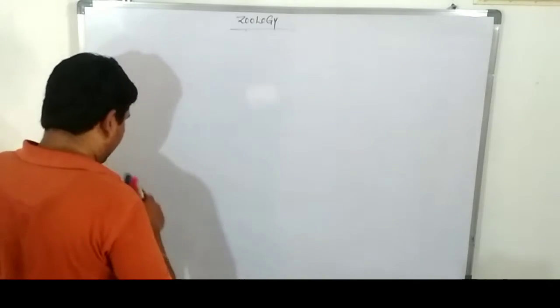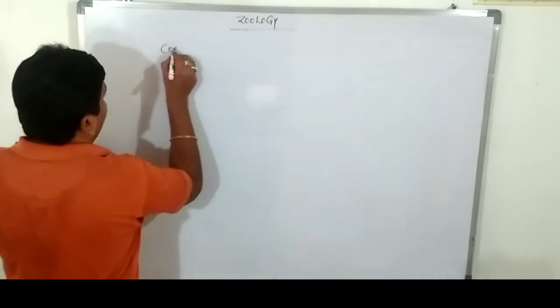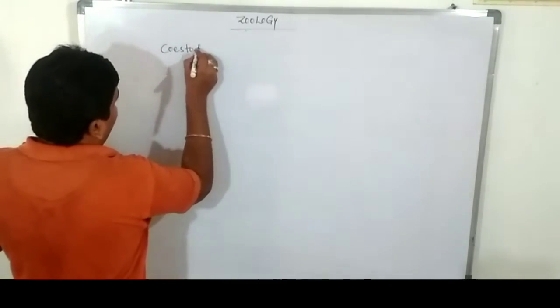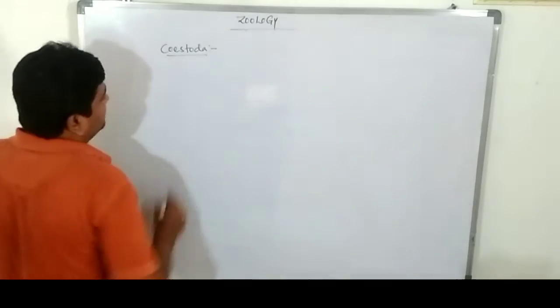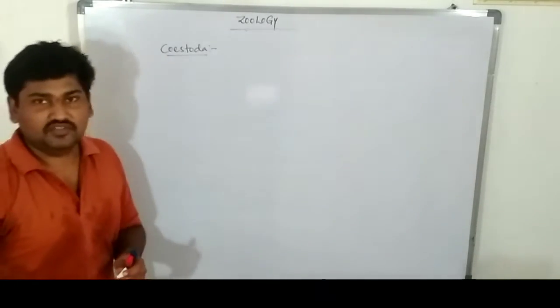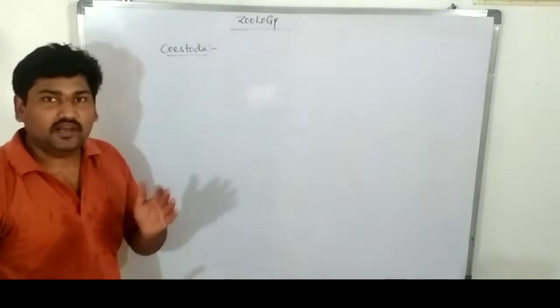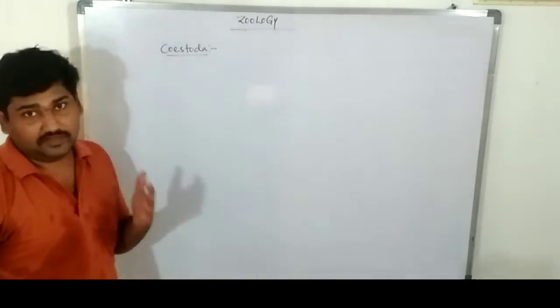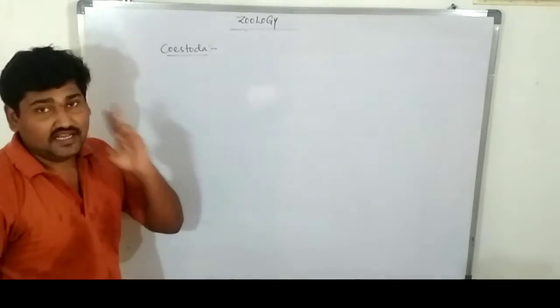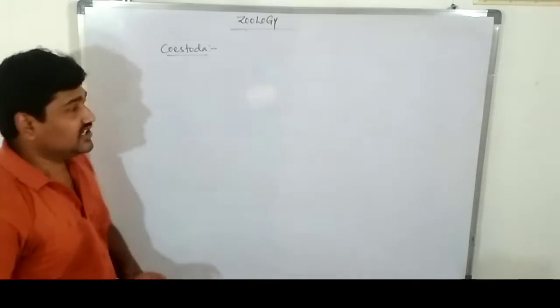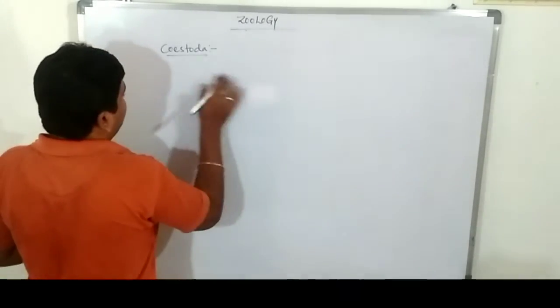Last one is Cestoda. What is the Cestoda? These are completely flat ones. They contain a large number of segments. Except for these two classes, the only class containing segments is known as Cestoda.